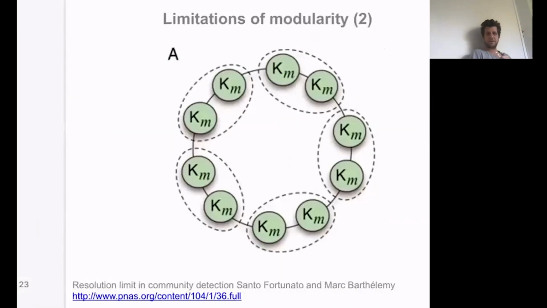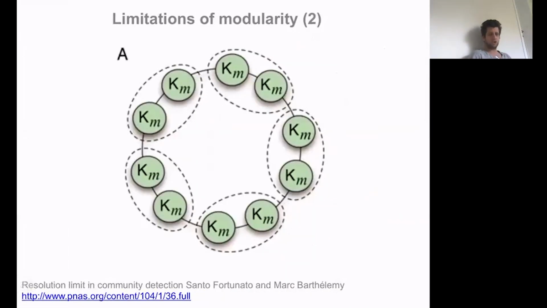Now, here is an example. It's an example that is shocking when you think about it, and it really shows clearly that you need to be careful. Here you have a circle of cliques of size n. Clearly, if you think in terms of clusters, the only sensible way would be to take each of these cliques as a community.